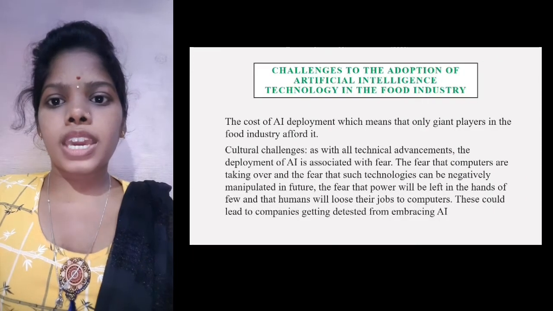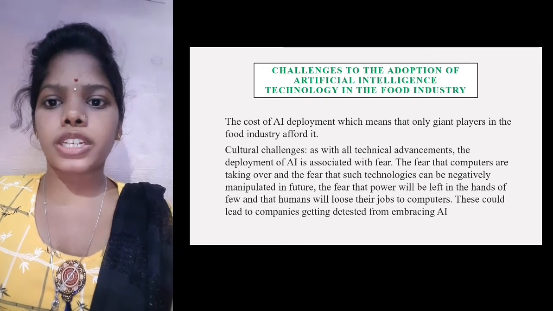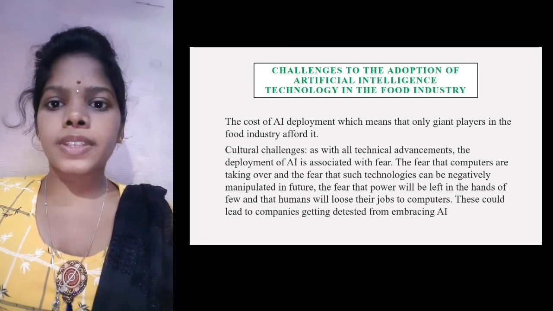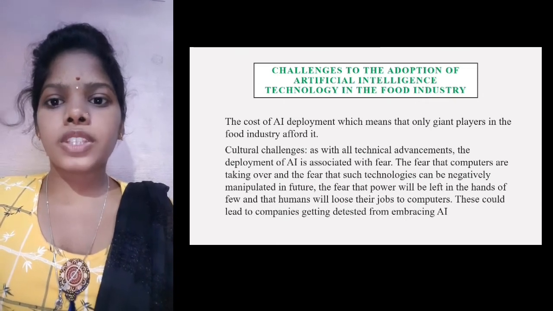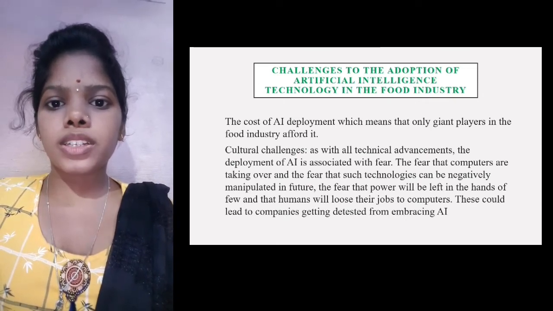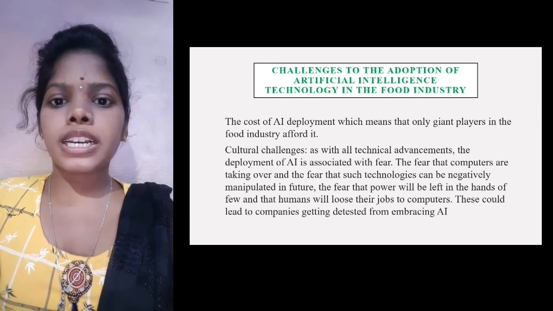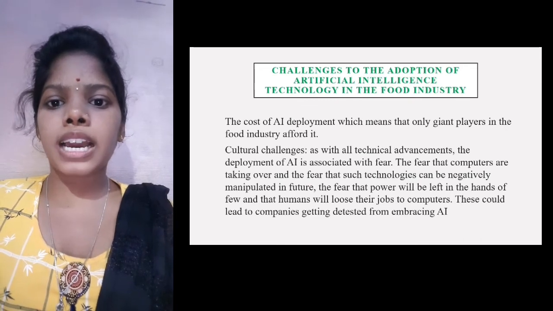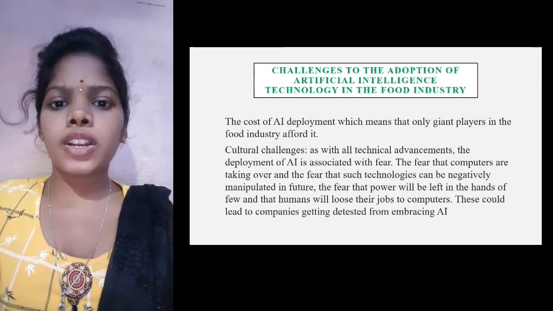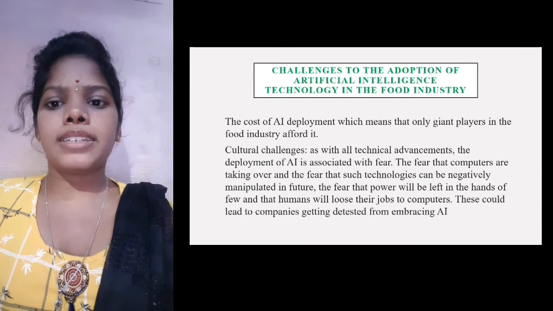Challenges in the adoption of artificial intelligence technology in the food industry. The cost of AI development means that only giant players in the food industry can afford it. Cultural challenges. As with all technical advancement, the development of AI is associated with fear. The fear that computers are taking over, and that such technologies can be negatively manipulated in future. The fear that power will be left in the hands of a few and that humans will lose their jobs to computers. This could lead to companies being discouraged from embracing AI.